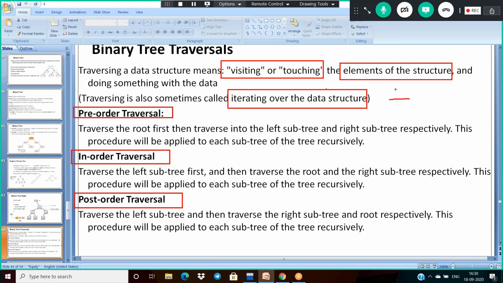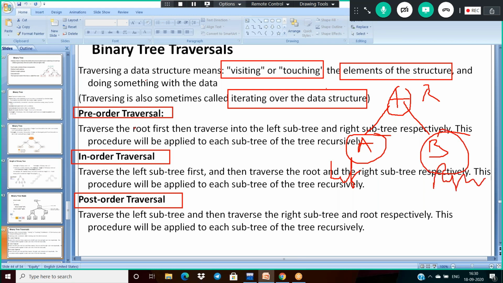I have plus as the root, and it has two children, A and B. The left child of plus is A and the right child is B. So now what is meant by pre-order, sir? This is my root, this is the left child, and this is the right child.